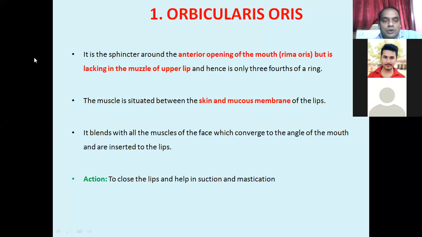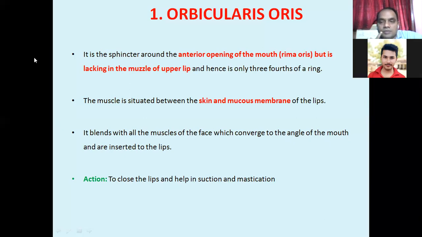I told you previously also the muscle is situated in between the skin and the mucous membrane. It blends with all the muscles of the face which converge to the angle of the mouth. This is the angle of the mouth. So at this level all muscles of the face are converged along with the orbicularis oris. If you see the action of this muscle, it plays an important role in closing the lip and helps in suction and mastication. So these muscles help in sucking and mastication, and also to close both lips.